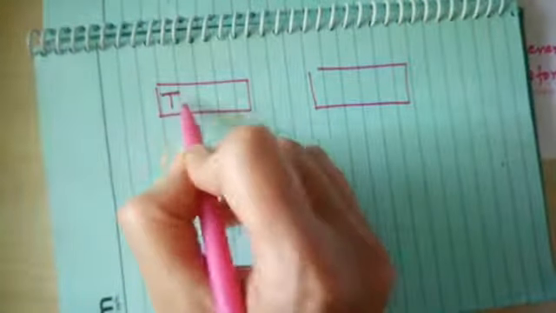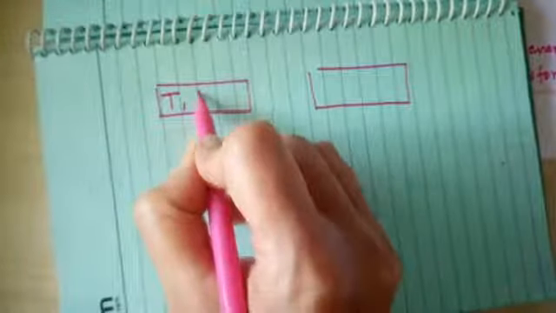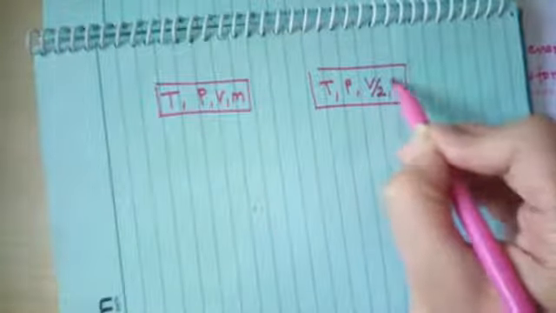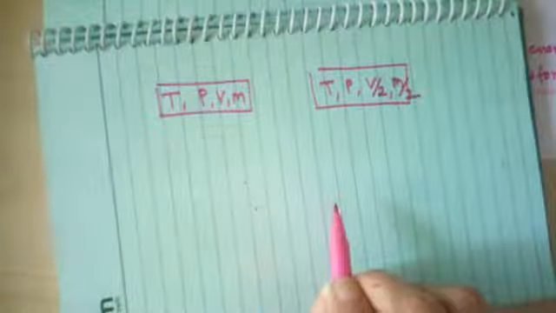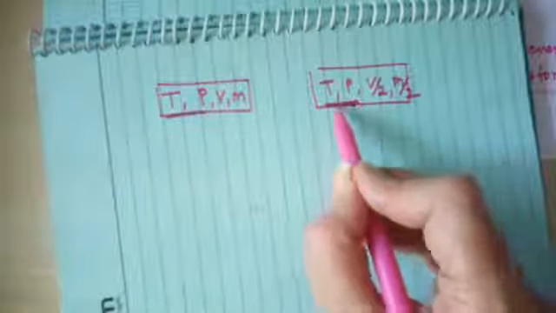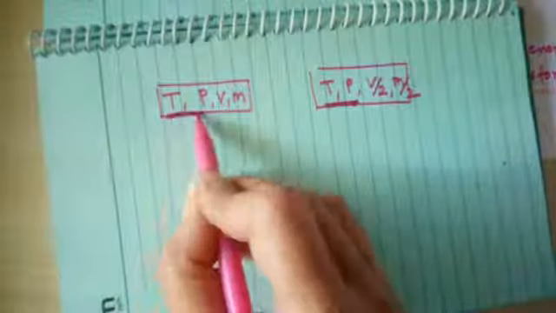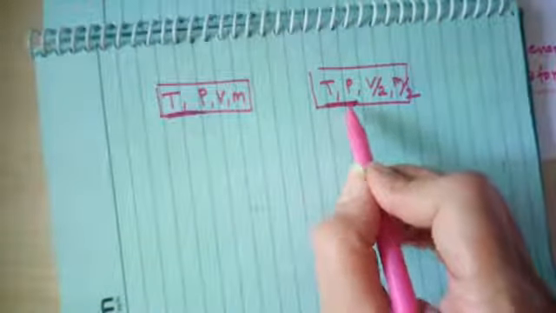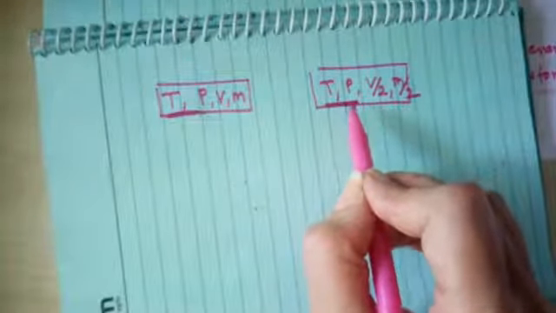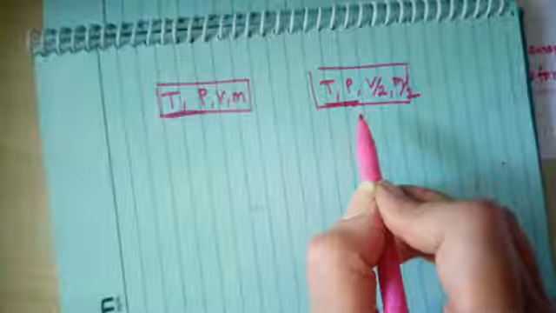If we take two different systems like this, this is the first system with some temperature, pressure, volume and mass. Another system has temperature, pressure, and the volume can be changed from initial to half, and mass also can be changed from initial to half. So these are the two quantities, temperature and pressure, which are called intensive properties, because these are independent of the matter or mass of the system.